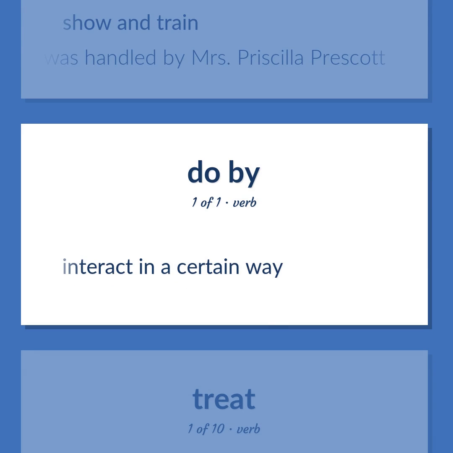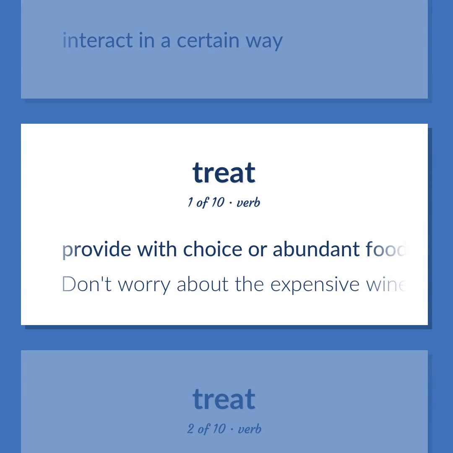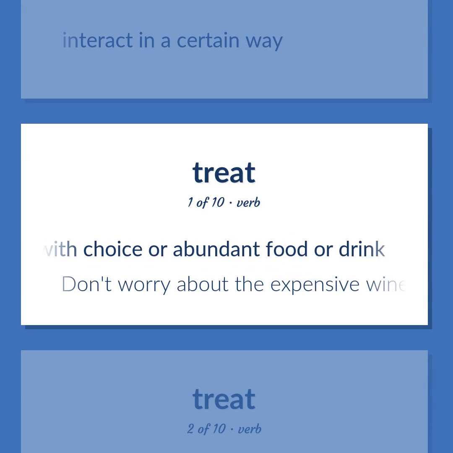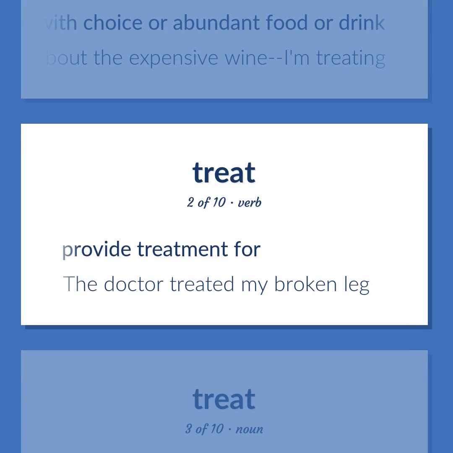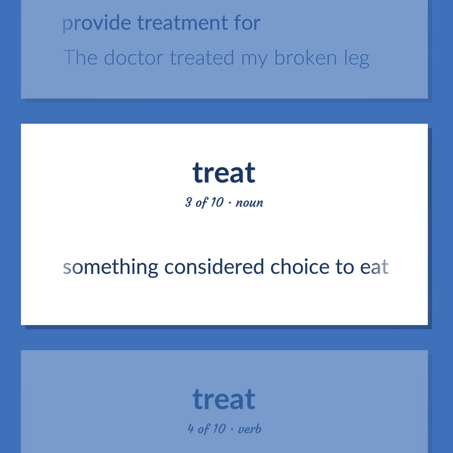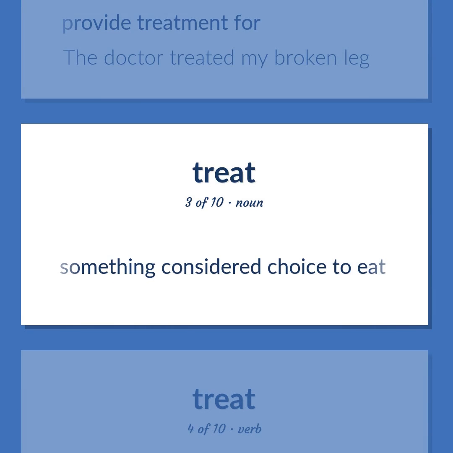Interact in a certain way. Provide with choice or abundant food or drink. Don't worry about the expensive wine, I'm treating. Provide treatment for. The doctor treated my broken leg. Something considered choice to eat.